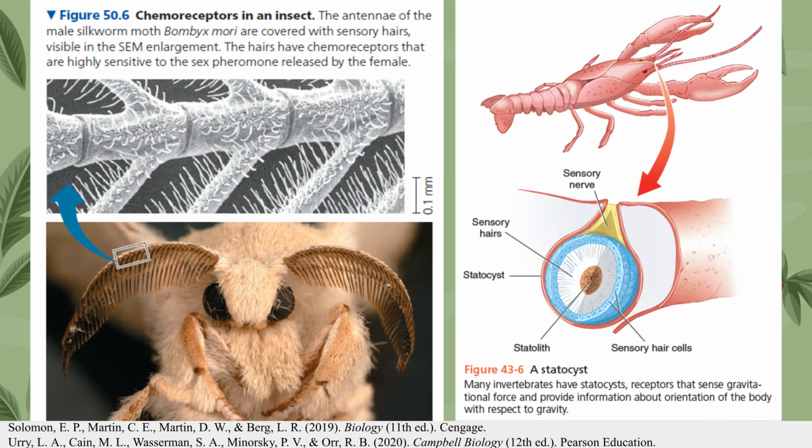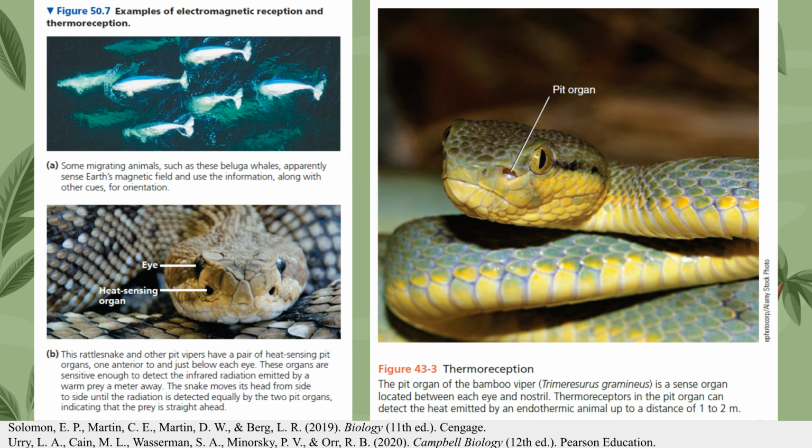A statocyst is a fluid-filled sac containing a dense granule called a statolith and lined with sensory hair cells, mechanoreceptors. When the animal changes its orientation, gravity causes the statolith to move and press against different hair cells, sending signals to the brain that help the animal maintain equilibrium. Animals use specialized organs to sense non-visual environmental cues. Beluga whales can sense the Earth's magnetic field to assist with orientation during migration.